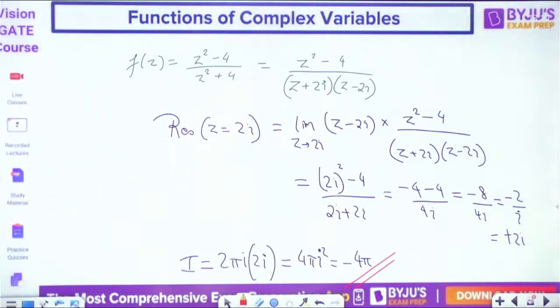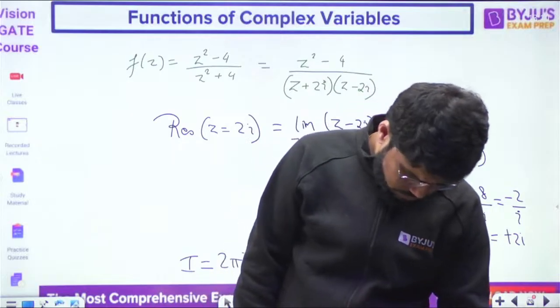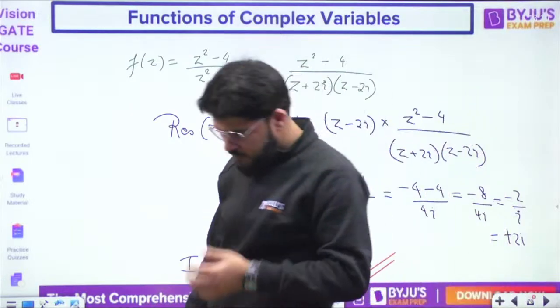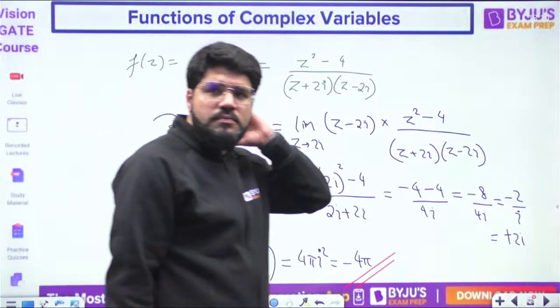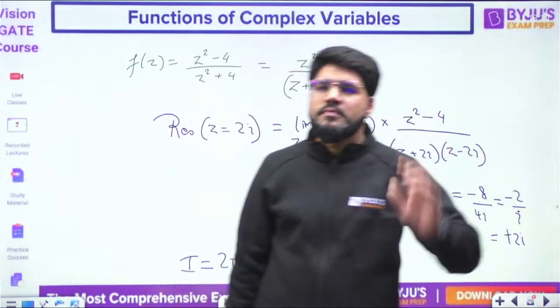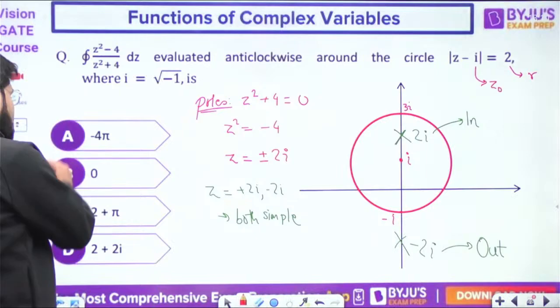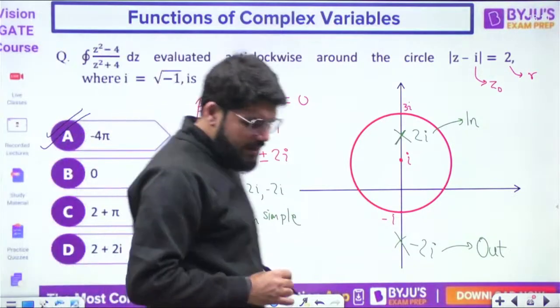The answer is minus 4 pi. Answer is option number A. So it could be a shifted circle.